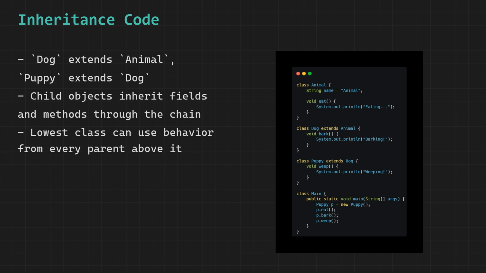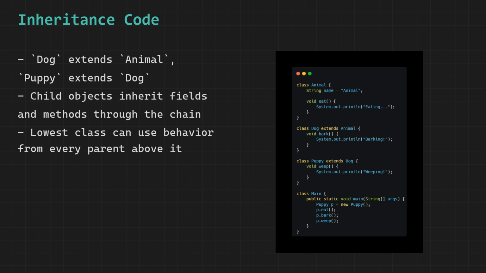Let us walk through this code step by step. We have three classes here: Animal, Dog, and Puppy. Each one builds on top of the previous one, forming a chain. This is exactly what multilevel inheritance looks like in real Java code. Starting from the top, the Animal class is the root of our chain. It has a field called name which holds the value animal, and a method called eat which simply prints eating to the console. Animal does not extend anything, so it sits at the very top of our hierarchy.